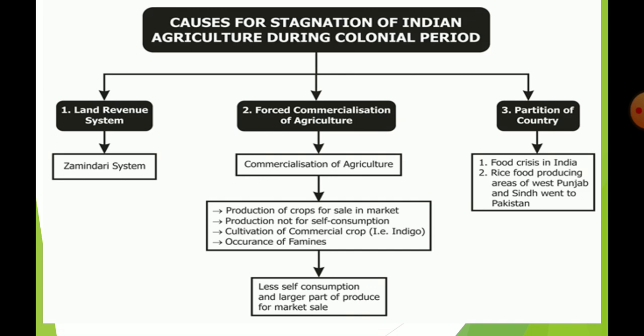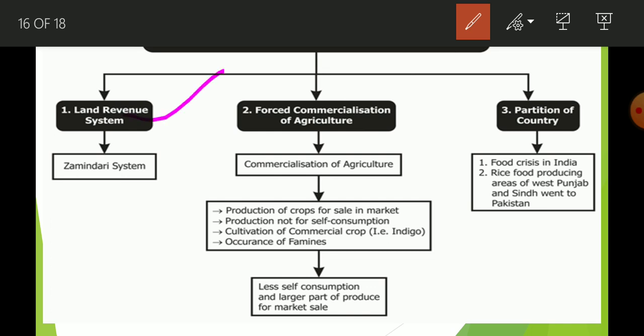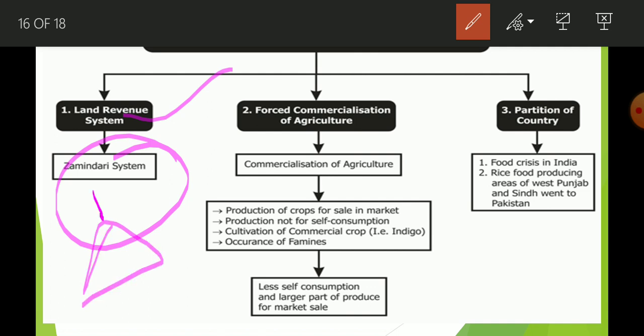Okay, because of that. And now the second thing, we learned about agriculture. So in agriculture the reason for its backwardness is the land revenue system, in which the basic thing is the zamindari system, that is a triangular arrangement in which the Britishers appointed zamindars.